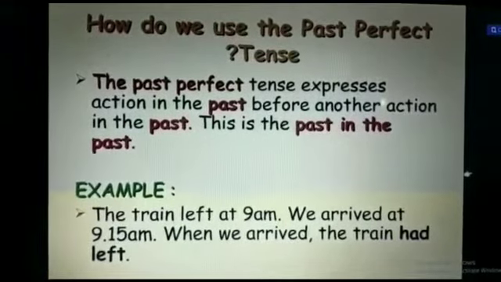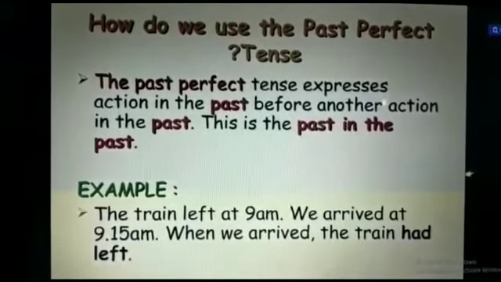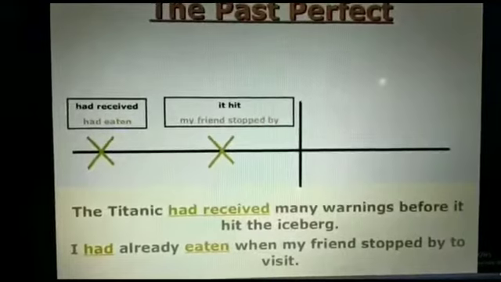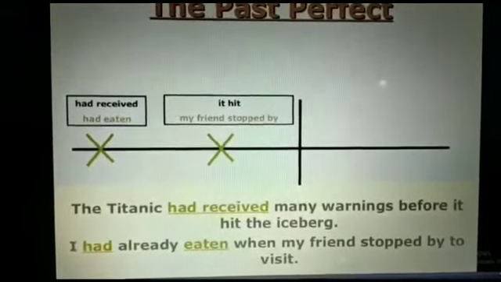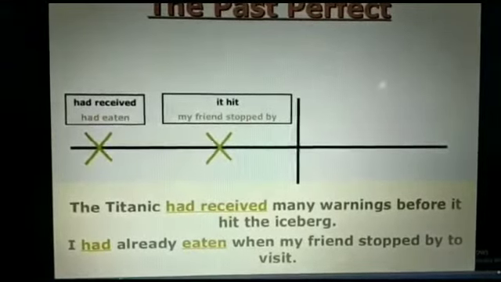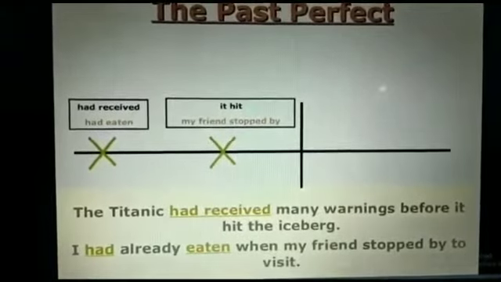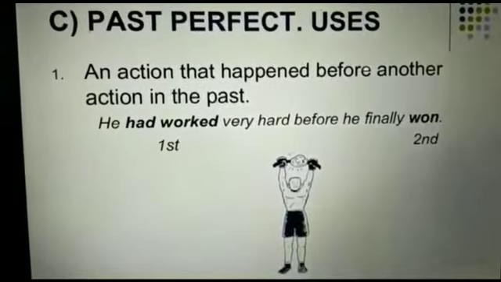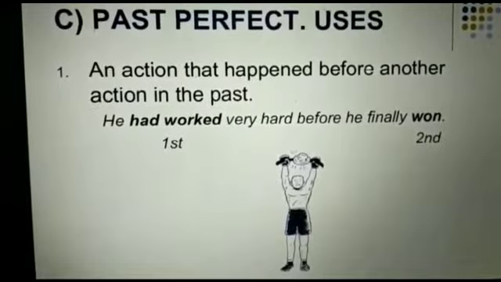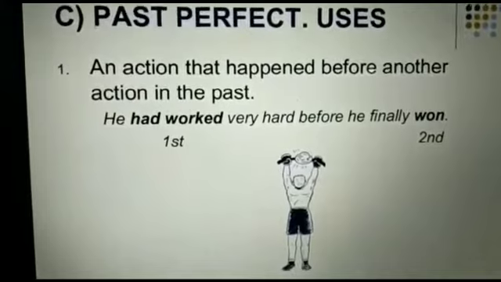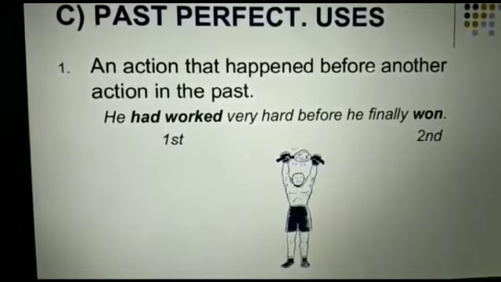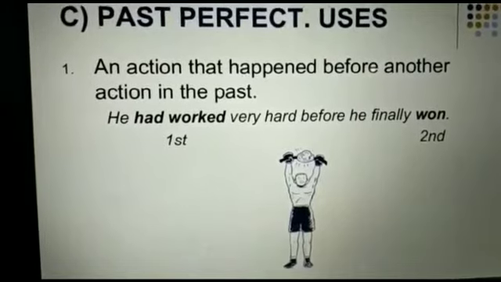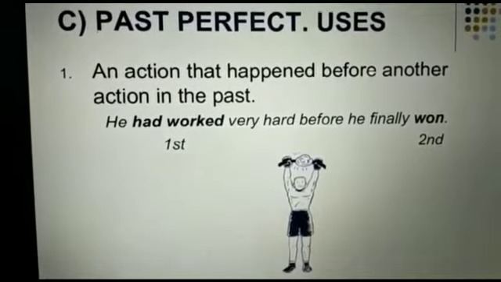What is the structure? It uses had plus the past participle of the main verb. Example, the Titanic had received many warnings before it hit the iceberg. Had and the past participle form of the verb received. Where do we use the past perfect tense? For an action that happened before another action in the past. Another example is he had worked very hard before he finally won. Had worked, first past tense; won, second past tense.